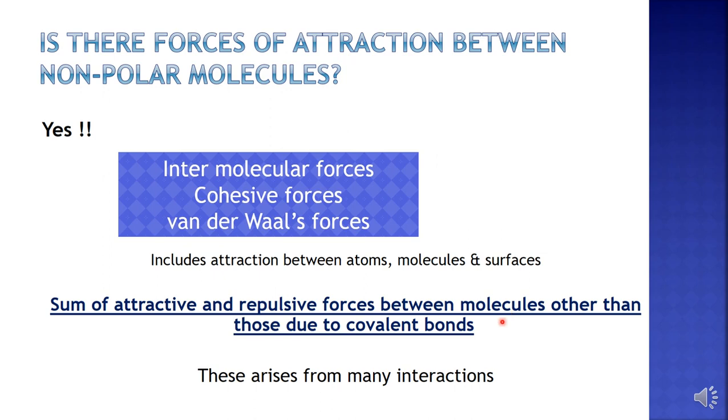They differ from normal covalent bonds and ionic bonds in that they are caused by correlations in the fluctuating polarizations of nearby particles. As we know, covalent bonds are strong bonds, but these van der Waals forces are very weak in nature. They are weak forces.